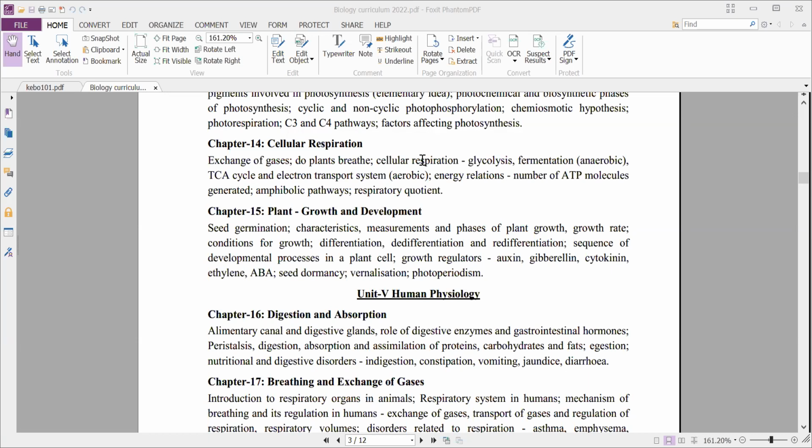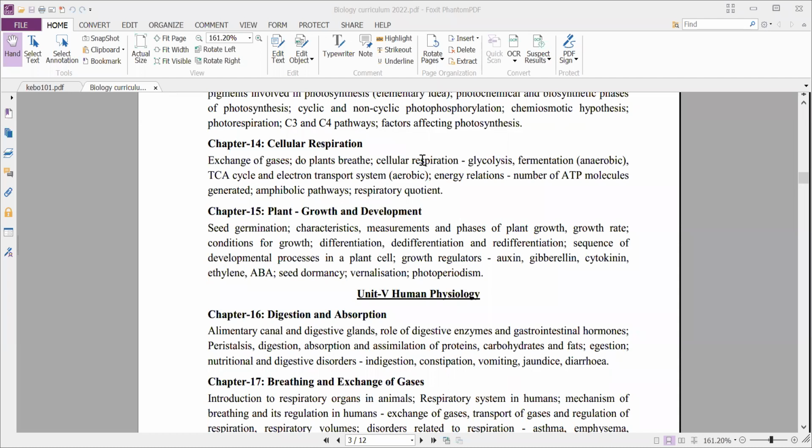That is chapter 14. And next, coming to chapter 15, there is plant growth and development. Okay, this is a little bit related to the +2. Some concepts present in this plant growth and development will also come in the +2 syllabus. It is integrated. So in this, we'll study about seed germination. By studying seed germination, we can understand the growth and development of the plant. And next, what are the different characteristic features by which we can understand the growth and development of the plant?